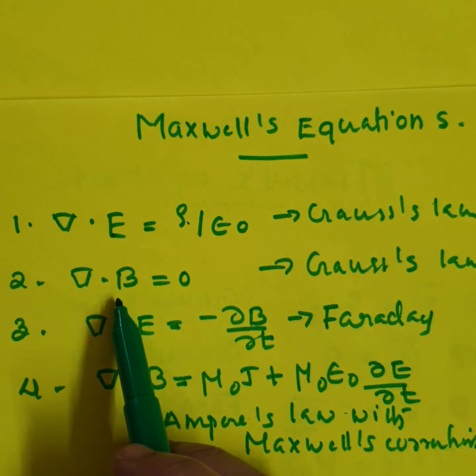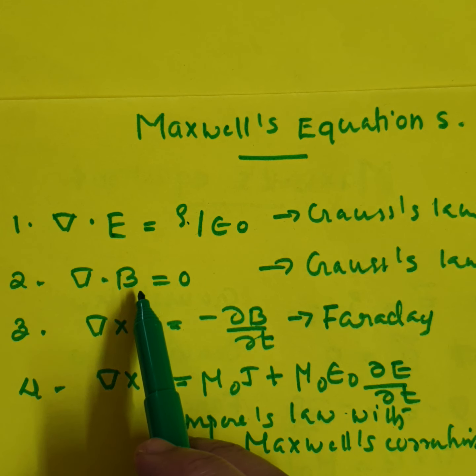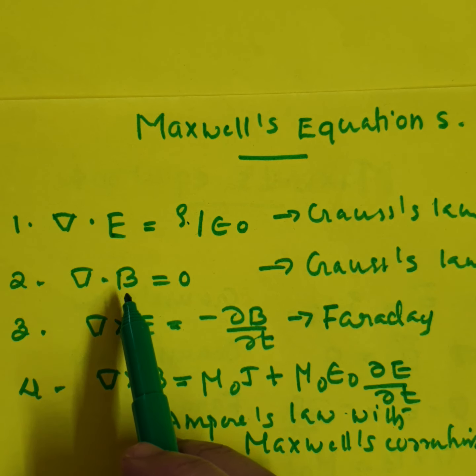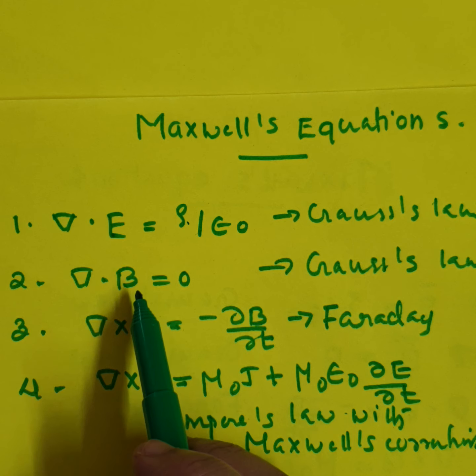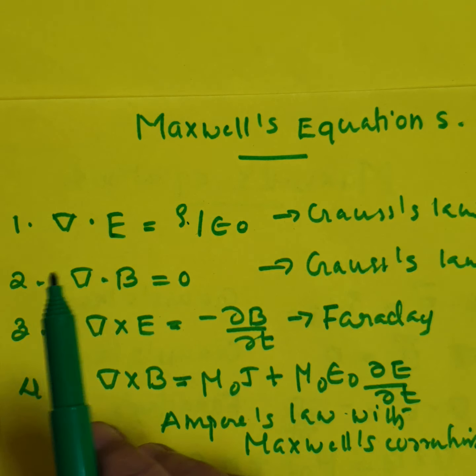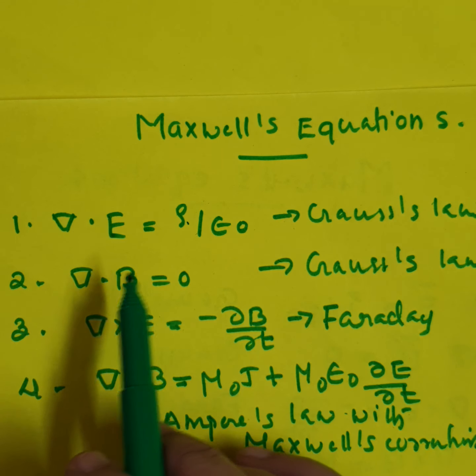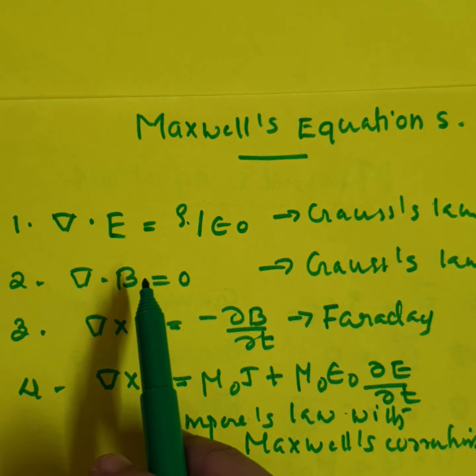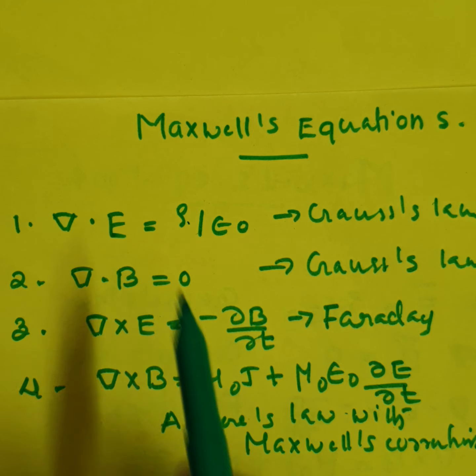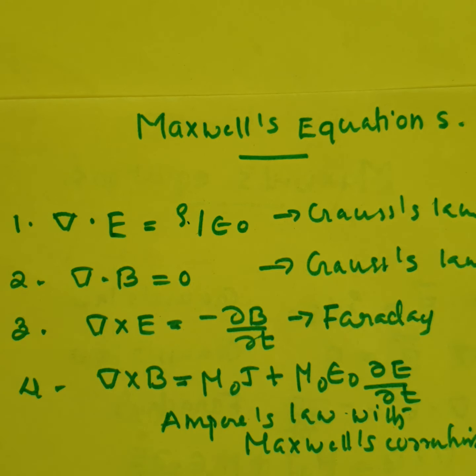And the second equation states that B is always a closed line. That is, the magnetic lines are closed. There is no separate south pole or north pole, as in the case of an electric charge, where the field direction is from positive to negative. So the magnetic monopoles do not exist according to Maxwell's second equation.